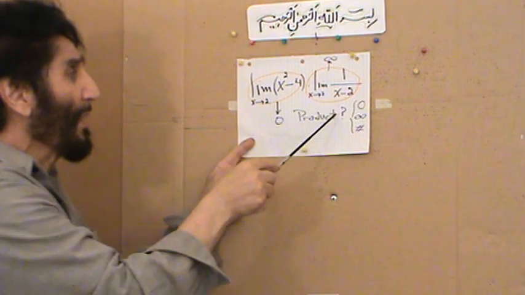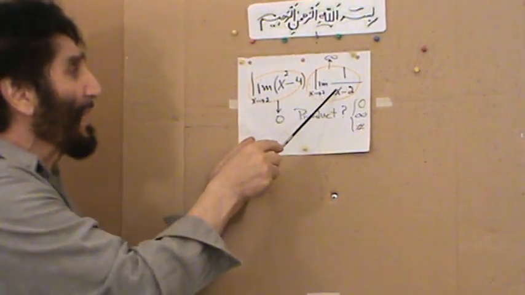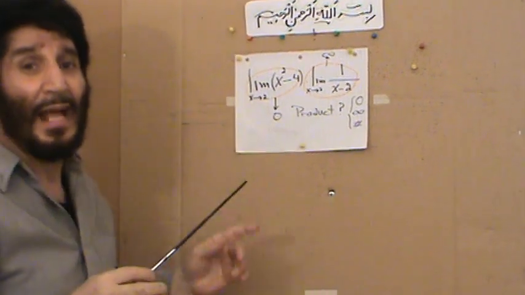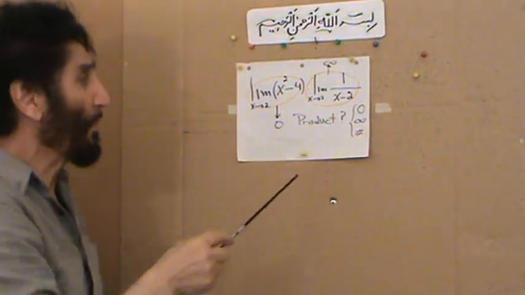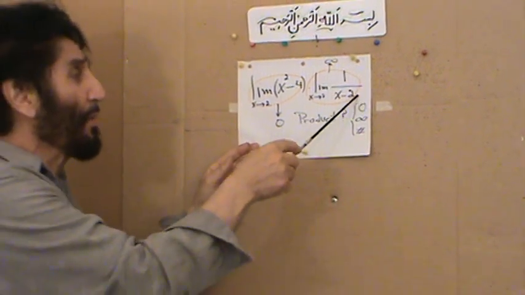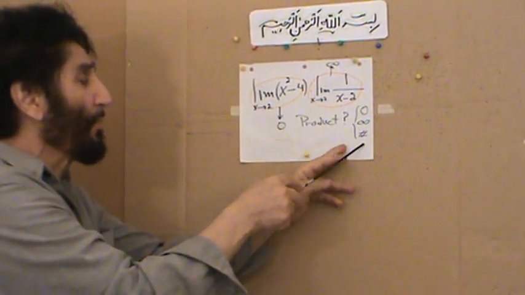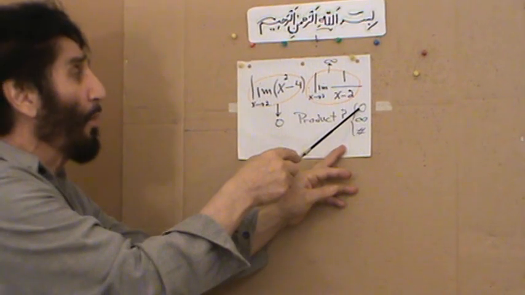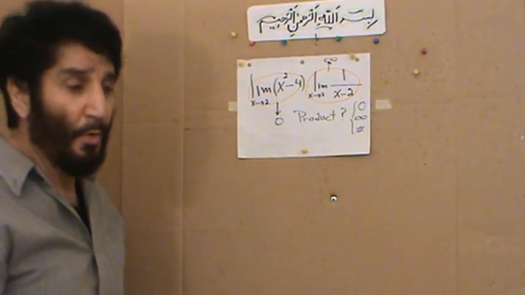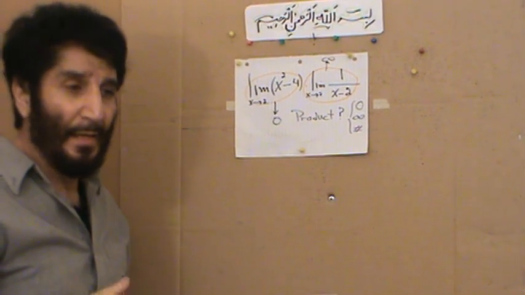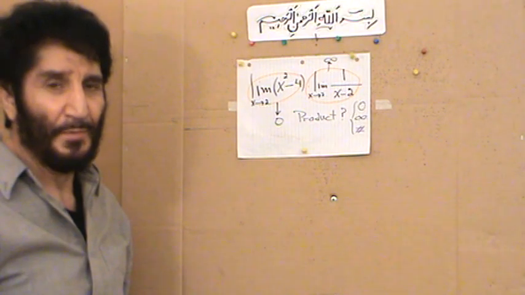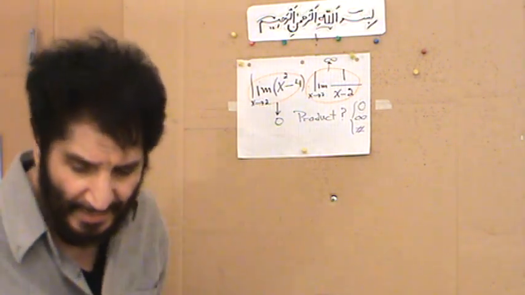And the limit of the other factor is equal to what? As x approaches 2, it increases and approaches infinity. So we end up with the situation of 0 times infinity. So there are 3 possibilities: the product can be either 0, can be infinity, or can be a number. So far we end up with the impression that the limit does not exist. So let's continue and see if that is the case.